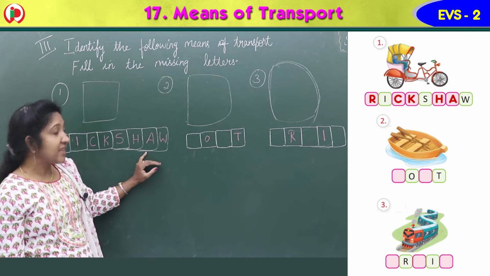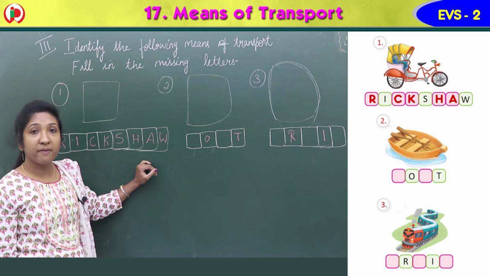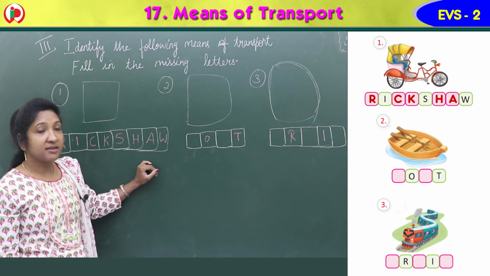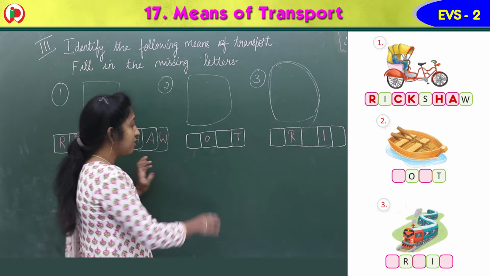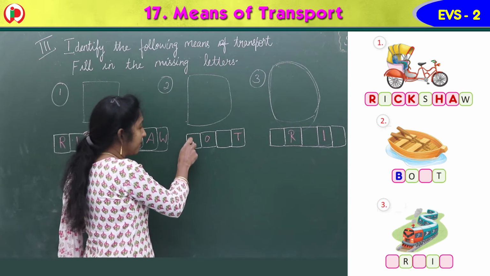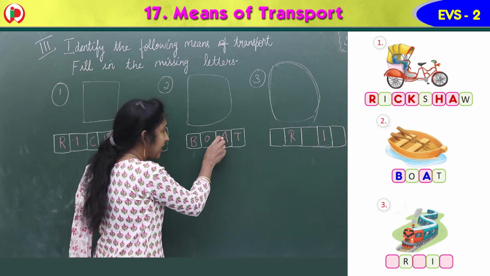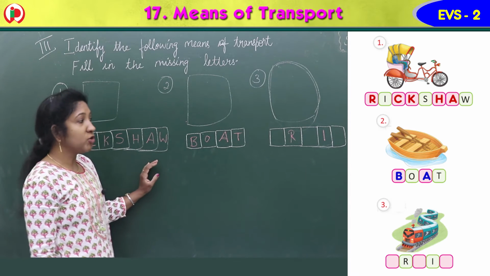Now second. Which is the second image given there? Yes, it is a water transport. So which image is that? Yes, it is a boat. So O and T is given. Remaining you have to fill up. B, spelling of boat. B-O-A-T, boat. Isn't it?